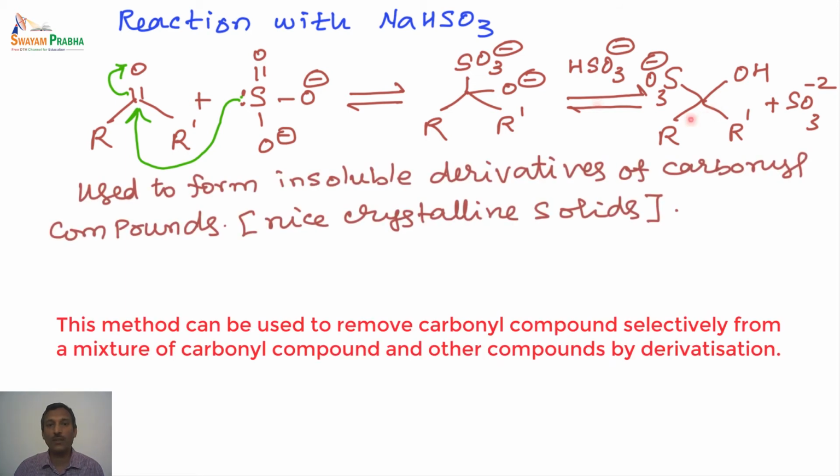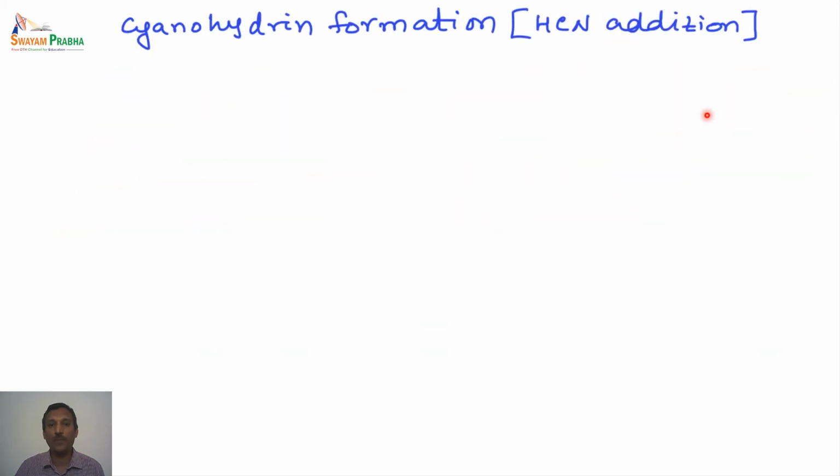And what is the important thing with the addition derivative is these addition compounds are insoluble derivatives. They are also nice crystalline solids. So when a carbonyl compound is treated with sodium bisulfite, we generally end up with insoluble derivatives of the carbonyl compound. So this can be used to derivatize carbonyl compounds from a mixture.